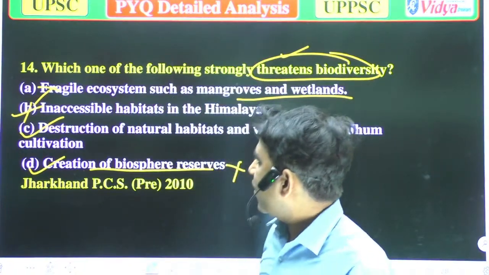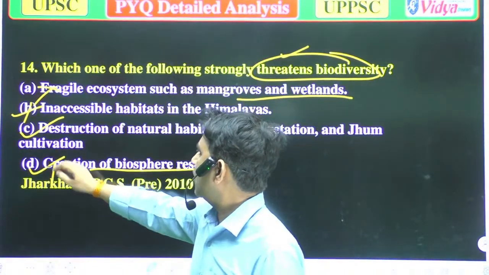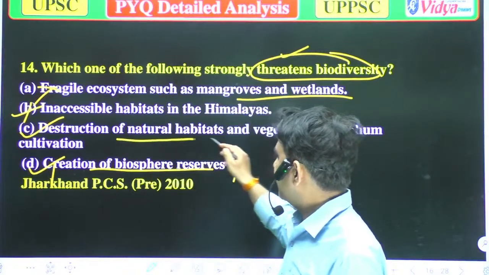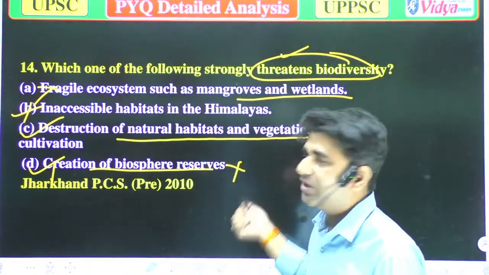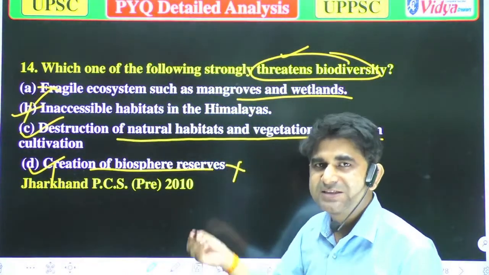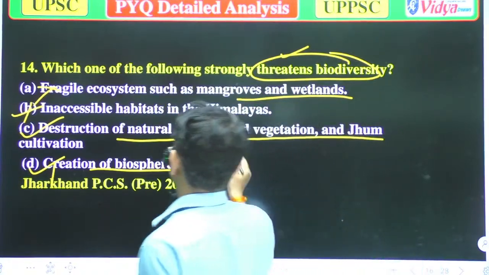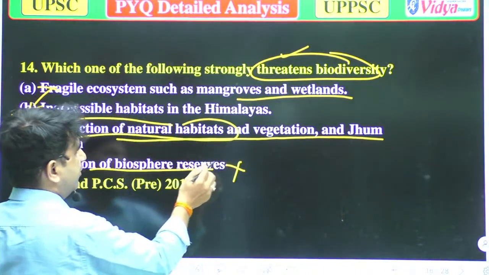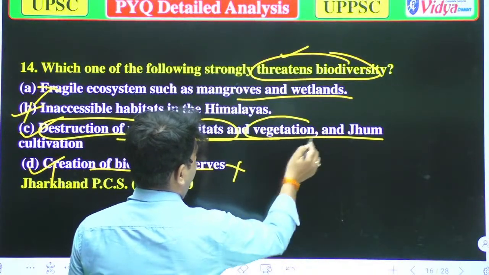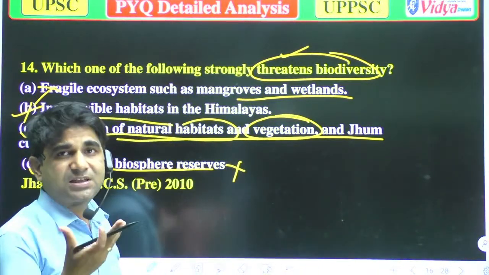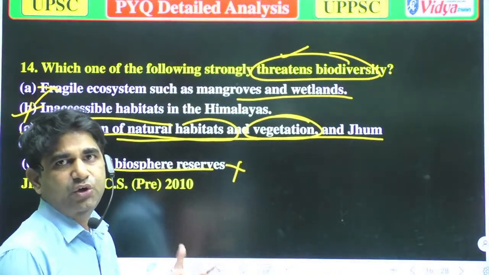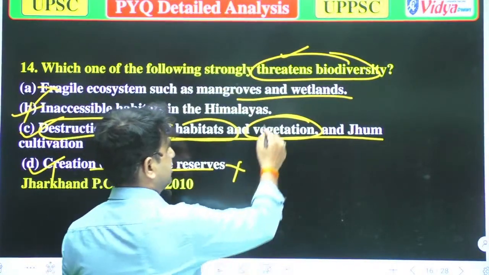So only option C is correct, because destruction of natural habitats and vegetation and zoom cultivation will decrease the biodiversity. We have talked about the destruction of natural habitats, but vegetation, when there is less vegetation, it will provide less shelter and less nutrients to organisms, so it is also important.